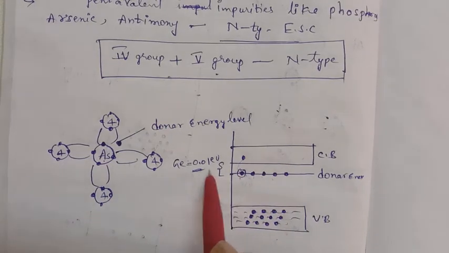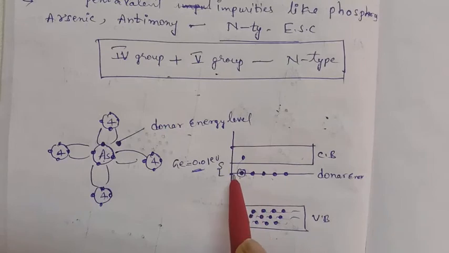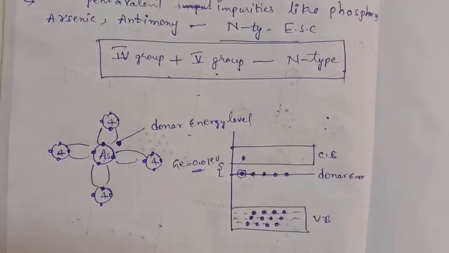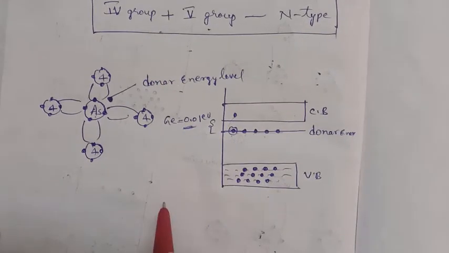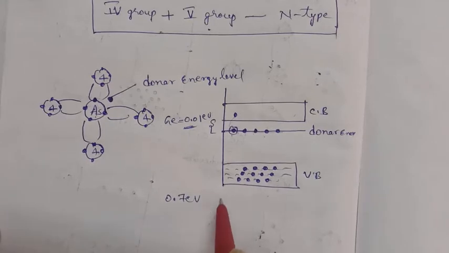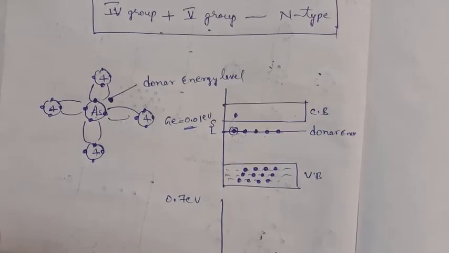So at 0.01 electron volt energy, these donor energy level electrons are shifted here. If you further give around 0.7 electron volts of energy, then the energy level diagram will be like this.